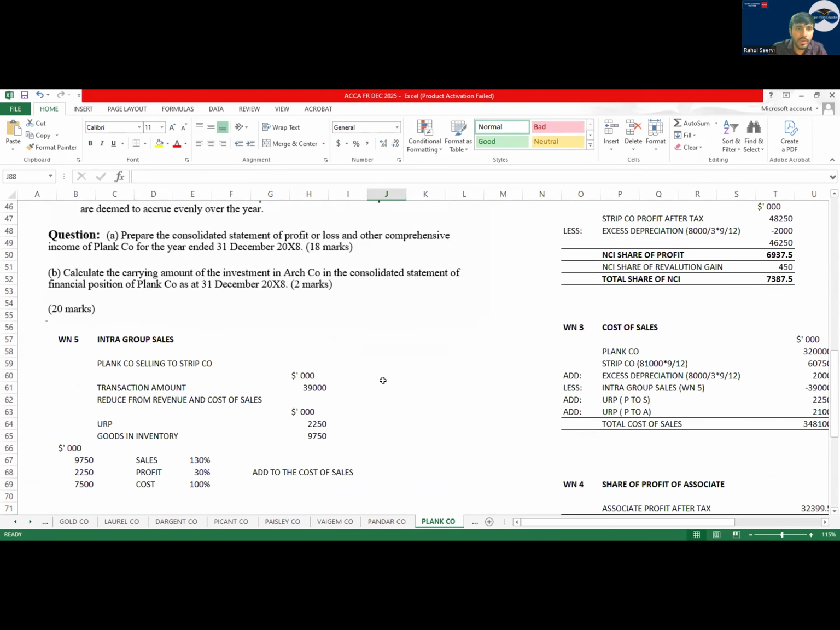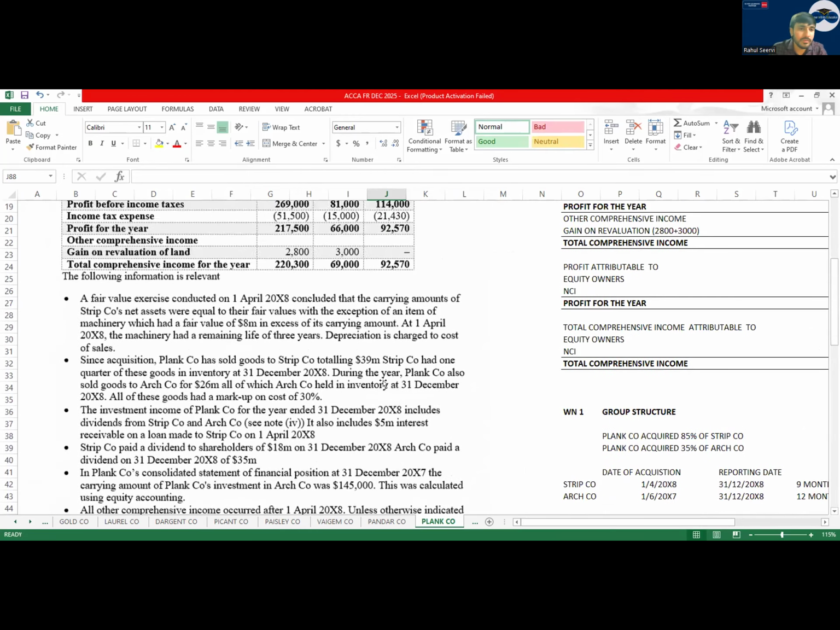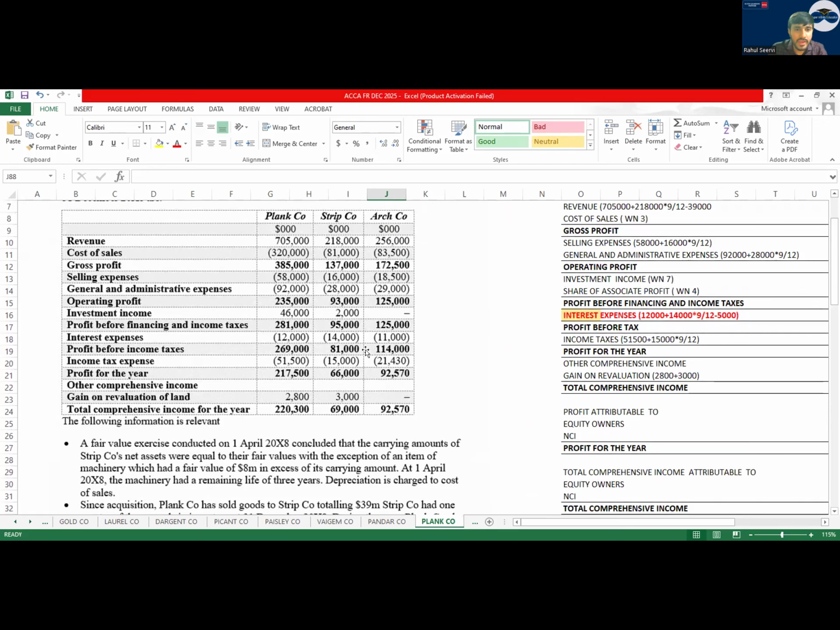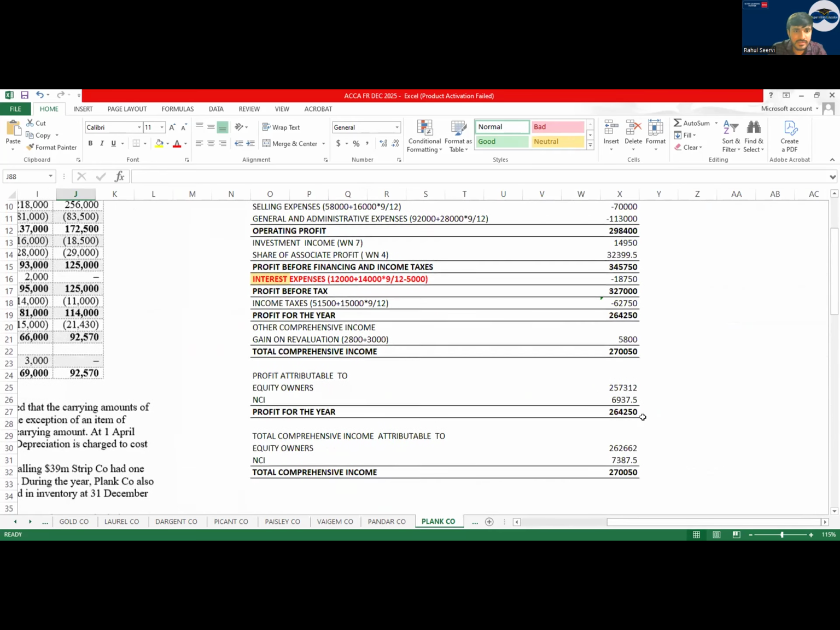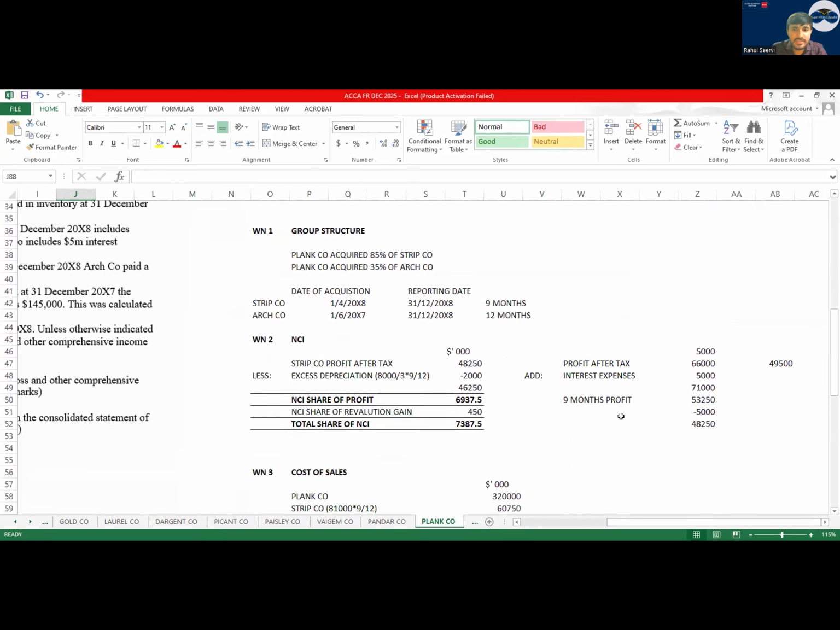This was easy. Now everyone, when we do the NCI calculation, remember this interest was for 9 months. Yes or no? But what is the profit for S company? S company profit was 66,000. When we do the NCI calculation, if I take 66,000 and multiply by 9 by 12, yes or no? This is the normal way: you take the subsidiary company profit and multiply by 9 by 12. Can I say that in this 66,000, the 5,000 expense is recorded or not?